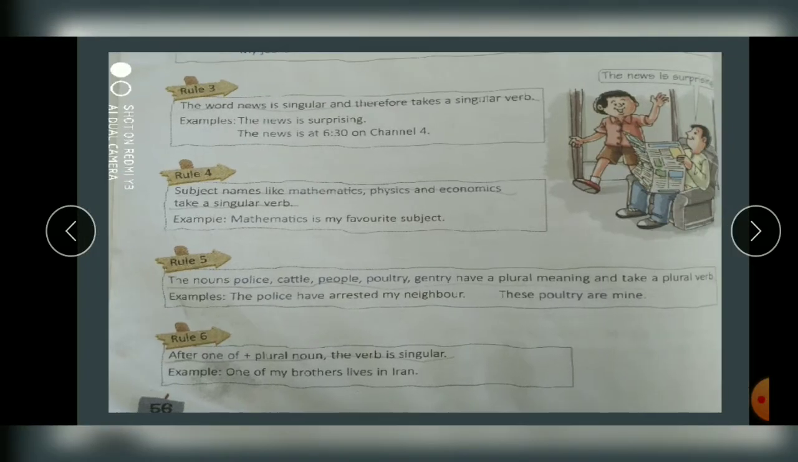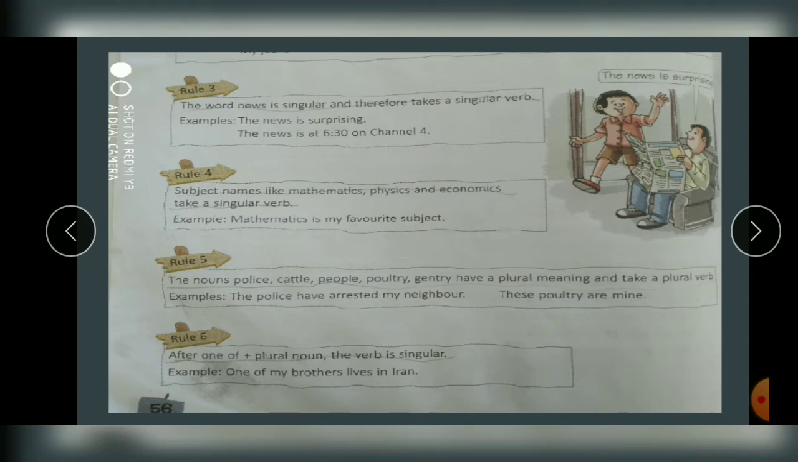The word. Now see, if your rules are proper, your exercise will be done perfectly. Okay? The word news is singular and therefore takes a singular verb. See, news, खबर, वो एक है. भले उसके साथ s लगता है, but the word news, it is singular, उसके साथ verb भी singular होगा. The news is surprising. The news is at 6:30. We got the news on this date. Right? So this all is considered as singular.